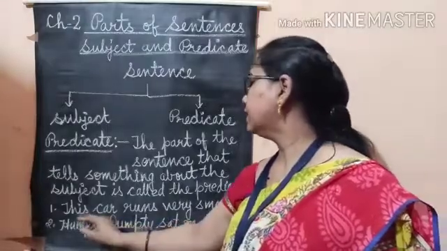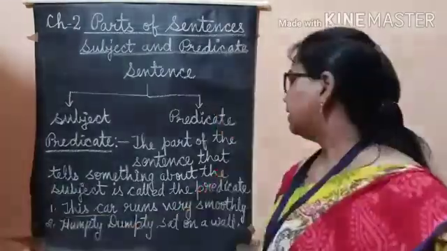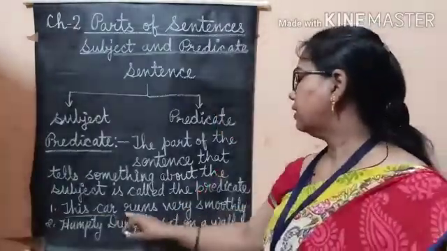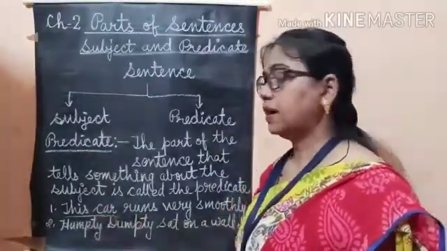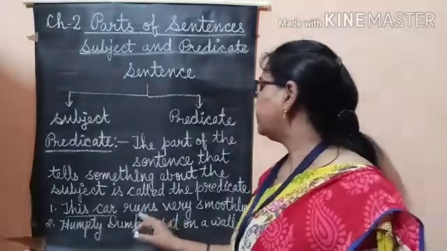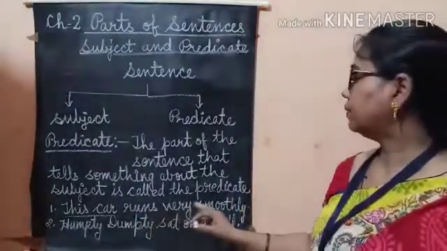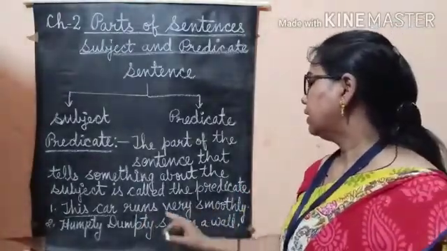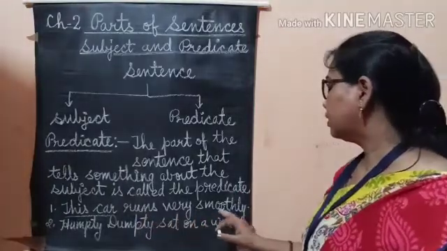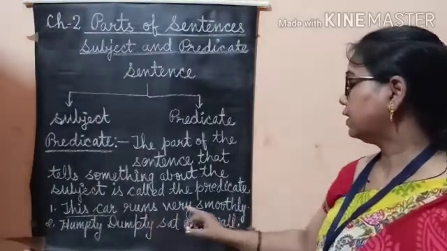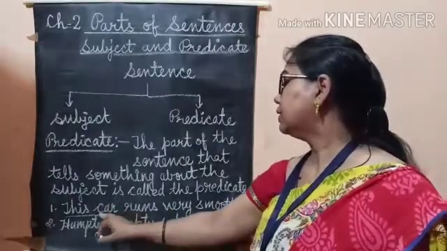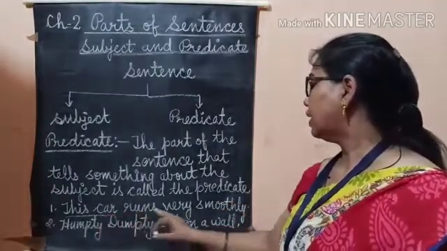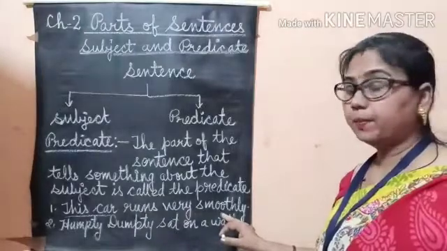So answer is this car. The subject is this car. And which part is telling something about the subject? Runs very smoothly. Runs very smoothly is telling something about the subject. So runs very smoothly is a predicate.